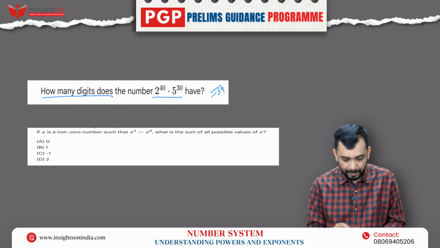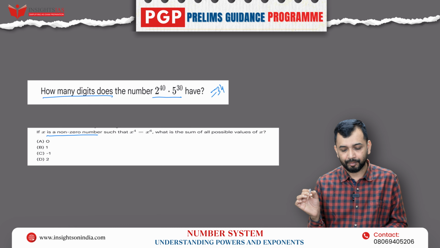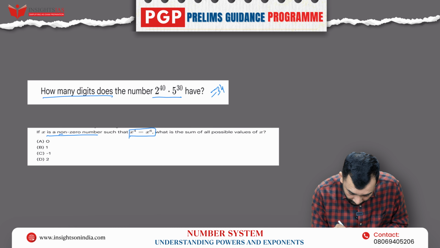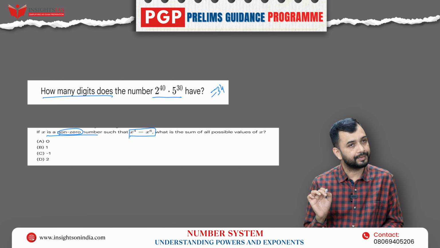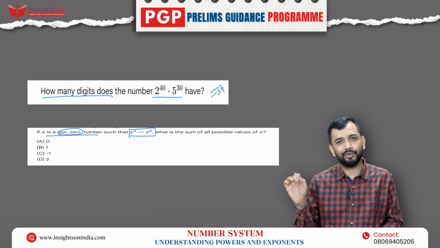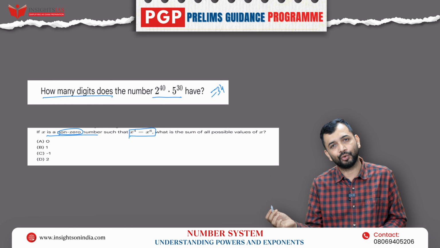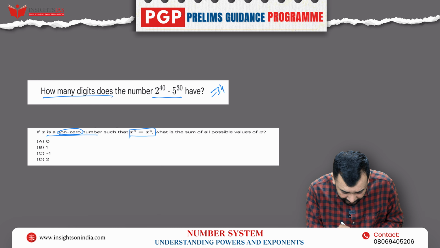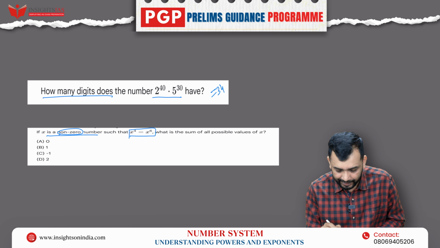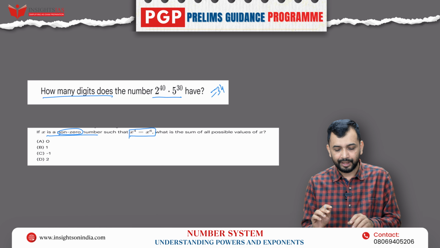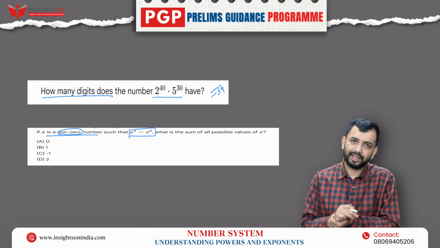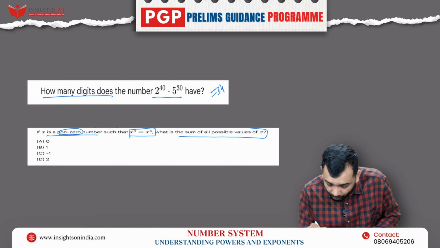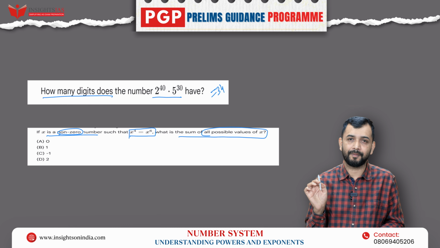Second question. If x is a non-zero number such that, first, what is the condition? Non-zero. It cannot be 0, right? Because any power of 0 will always be 0. 0 square is also 0. 0 cube is also 0. Right? So they have told that x is a non-zero number such that x to the power of 4 is equal to x to the power 6. What is the sum of all possible values of x?